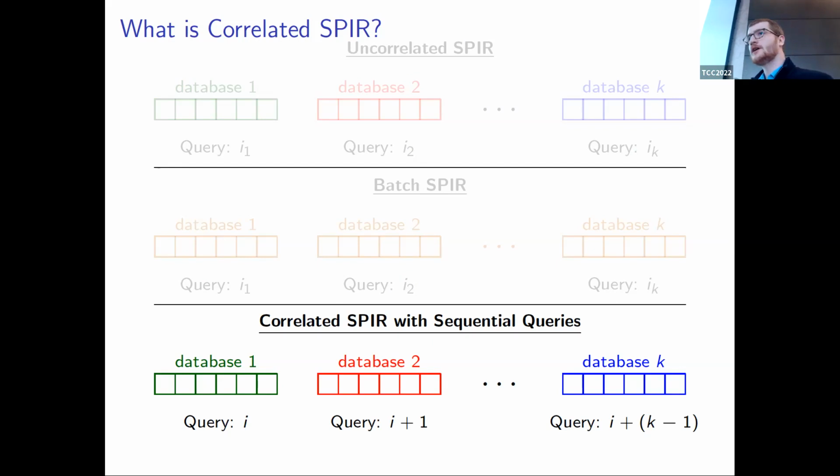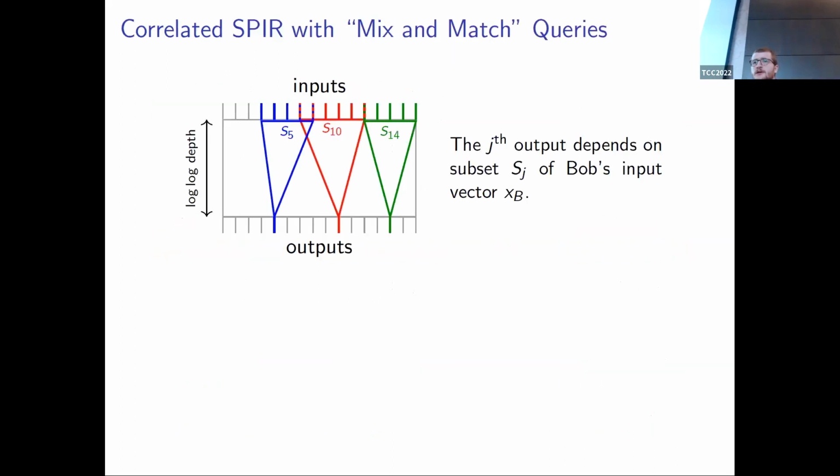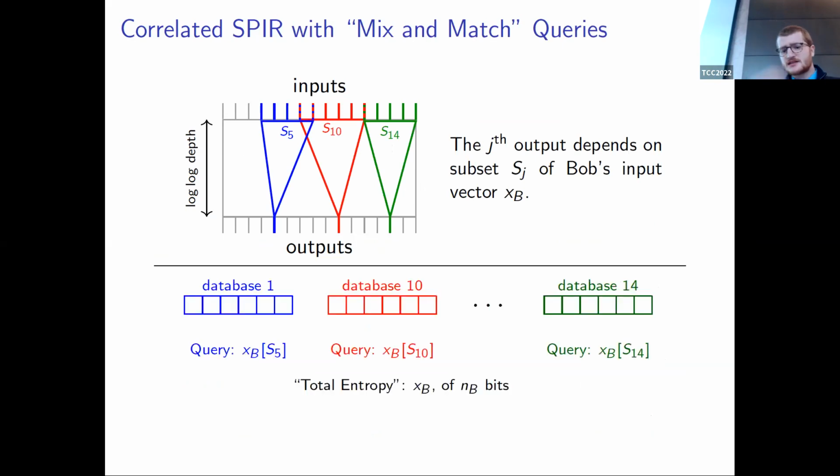Now, for our application to sublinear secure computation, we're going to need a more involved form of correlation between the queries. It's a notion we call correlated SPIR with mix and match queries. Recall that each output of your circuit depends on a small number of inputs. This is exactly how we're going to do our queries. All of the queries can be described by Bob's input, and a single query to a single database is just a subset of Bob's inputs.